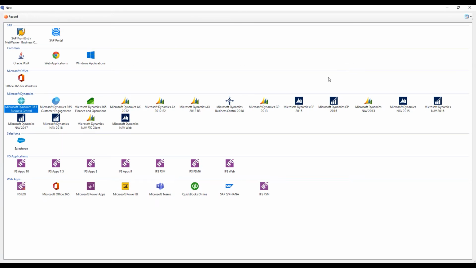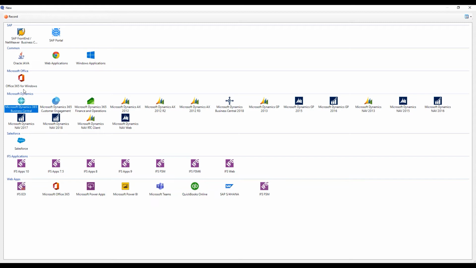As you can see, we have connectors for the entire Dynamics 365, but we also support cross-platform applications, meaning that if you have a process that takes you outside the boundaries of your application, for instance, let's take an example from CE, you have a process where you need to export to Excel, then we can follow that process because as soon as you open up Excel, ClickLearn will automatically change over to the Excel connector and continue from there.